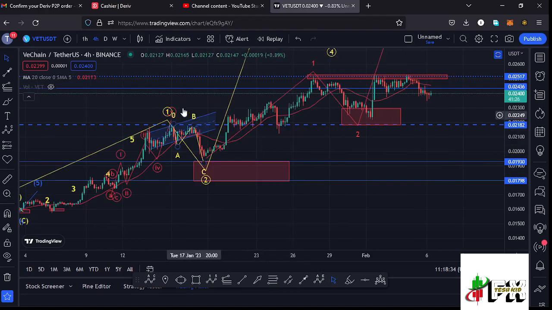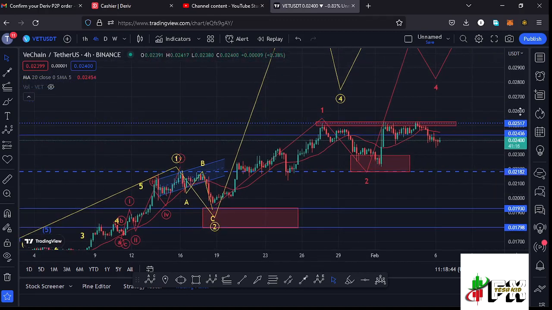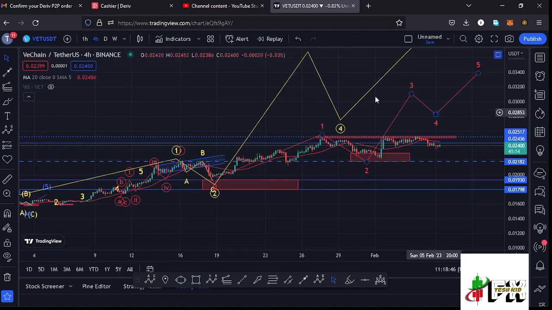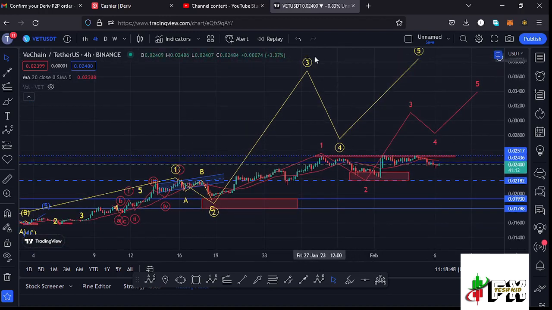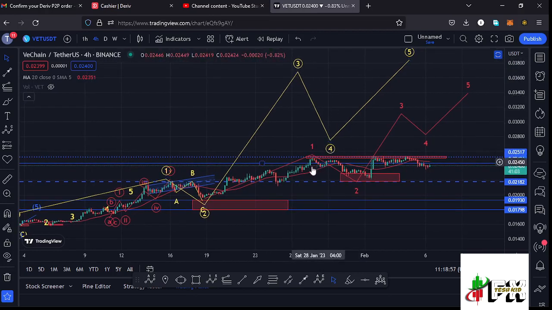And after seeing the high for that first wave to the upside, whatever we expected next is a corrective structure in the formation of a larger Elliott wave count 2. And after seeing the low for that second wave, whatever we expected next is a bounce to the upside in the formation of a larger Elliott wave count 3, and I believe that is what is playing out. And in the formation of that wave 3, which is an impulsive wave, we also expect to see a 5-wave structure in formation because of the impulsive nature of that wave 3.